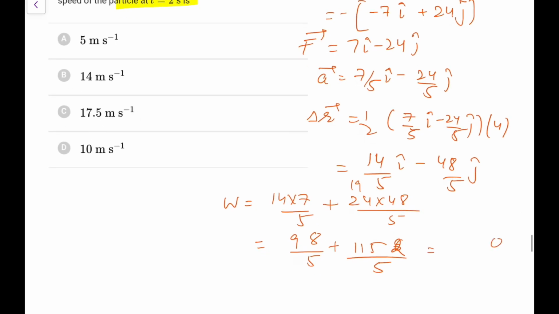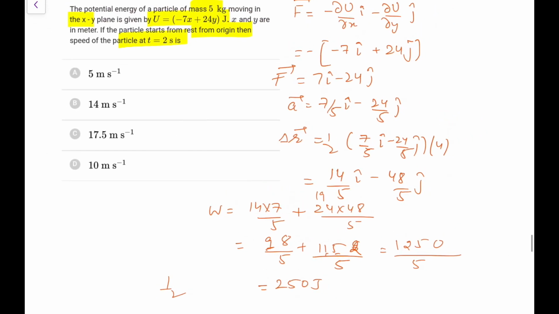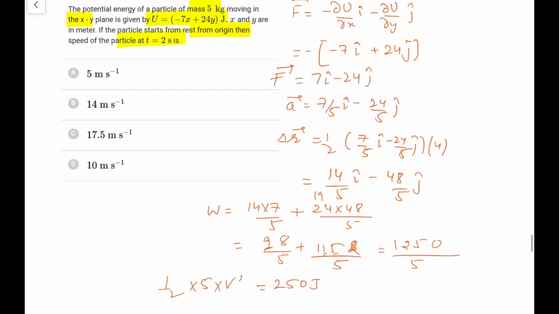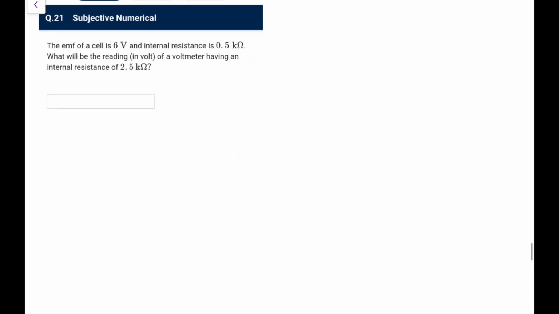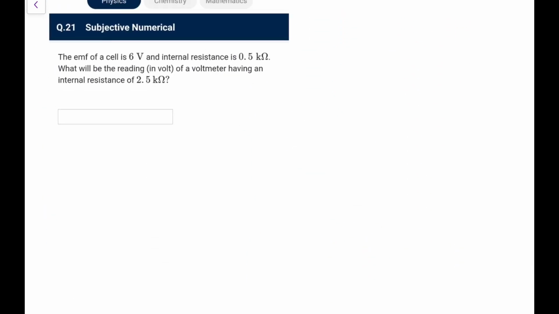So add them, and it is 1250 by 5, that is 250 joules, that is half m v square. m was 5, and 2 v square, so v square is 250 into 2 by 5, that is 100. So v comes out as 10 meter per second. So it's somewhat calculative, but you can make it out, that's not that tough.